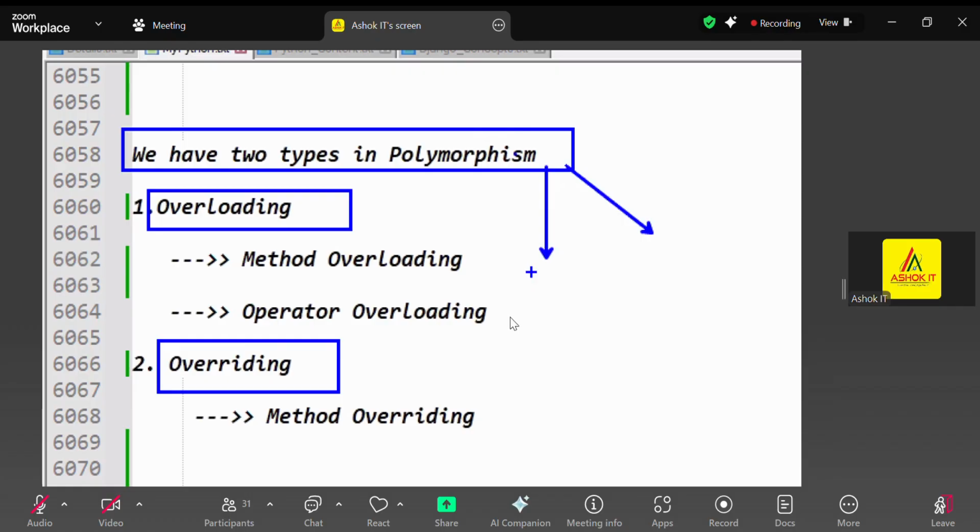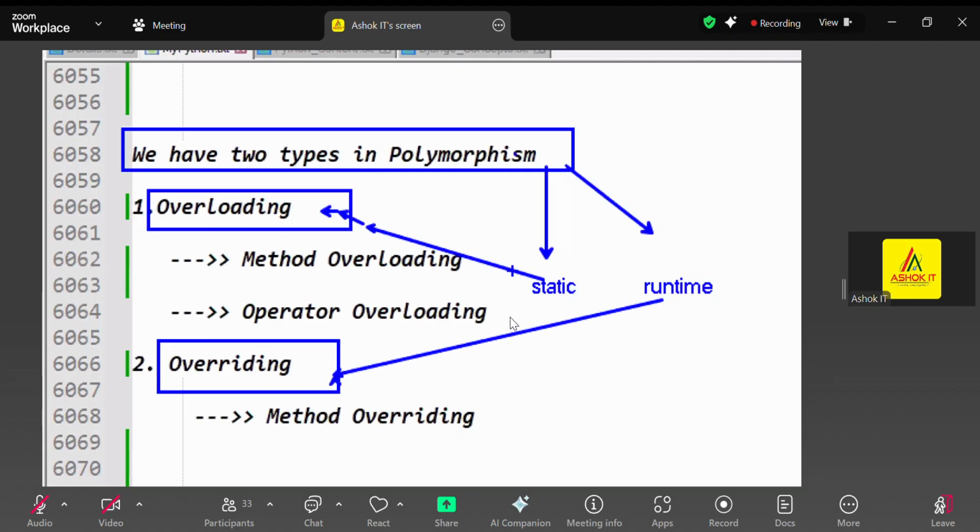One is static polymorphism. The second one is runtime polymorphism. Under static polymorphism comes the overloading concept, and under runtime polymorphism comes overriding.